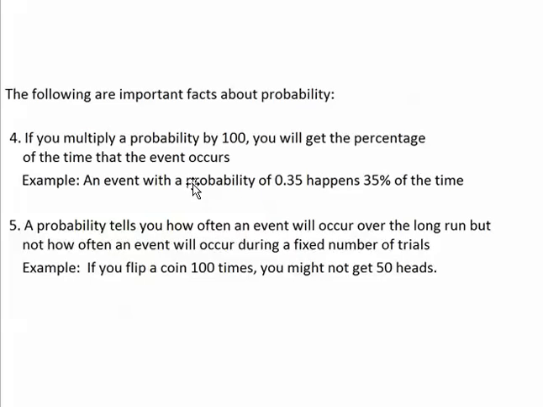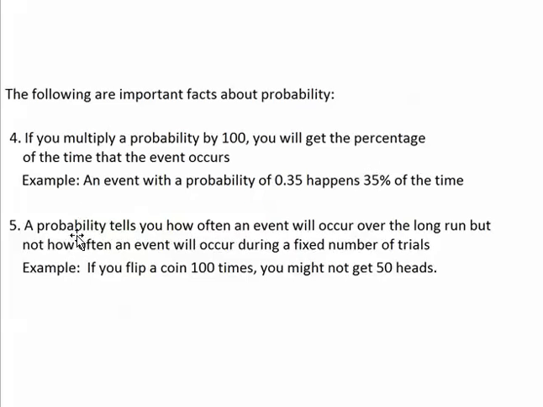Here's another example of this point. When you flip a coin, you have a 0.50 probability of a head. In other words, the probability of a head is 1/2. When you multiply 0.50 by 100, you get 50, which means that if you keep flipping a coin over and over again, you'll get a head 50% of the time.